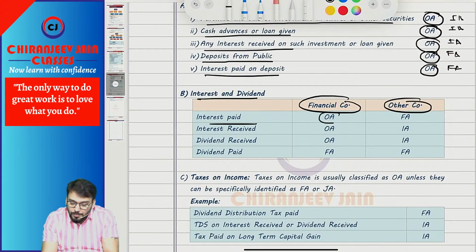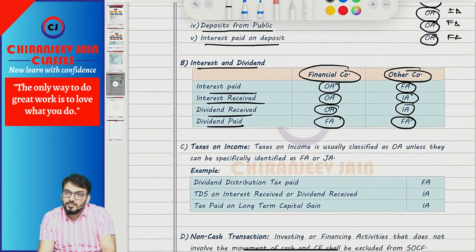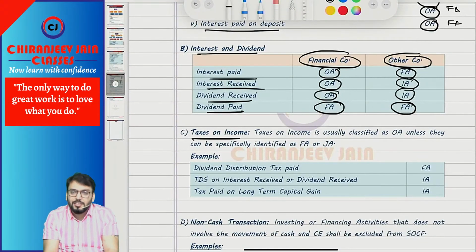Interest paid will be what? Operating, financing. Interest received will be what? Operating, investing. Dividend received will be operating, investing. But be careful about dividend paid. Dividend paid for both will be what? Financing activity. Danger. Understood?